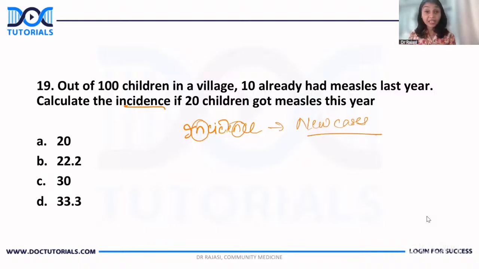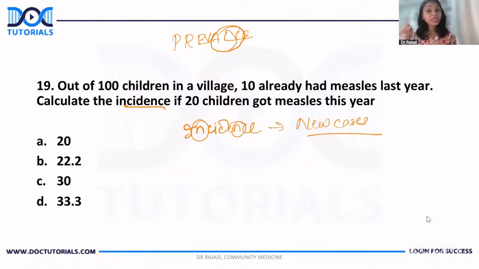And if it is prevalence, do you remember? The question is not about prevalence, but I've told you: in prevalence, you will find all cases in the numerator. So I've told it earlier. All cases.